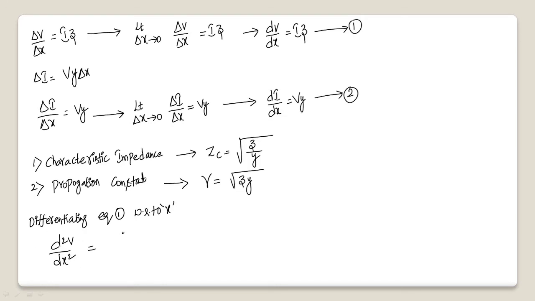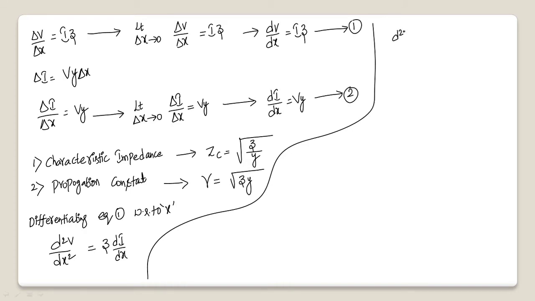Now d square v by dx square is given by z into di by dx. Now, what is di by dx from the second equation? It is vy.